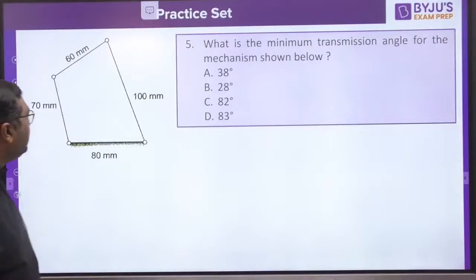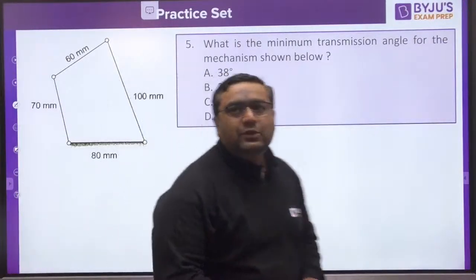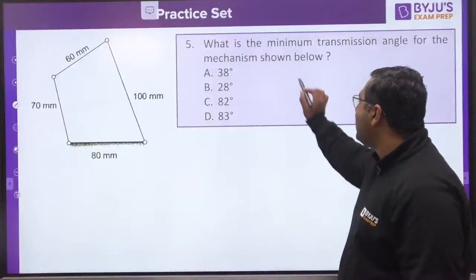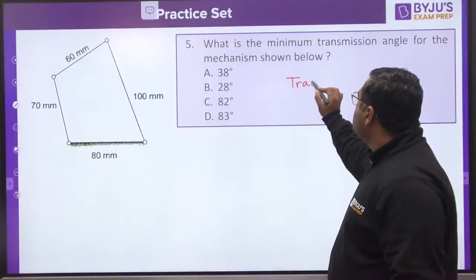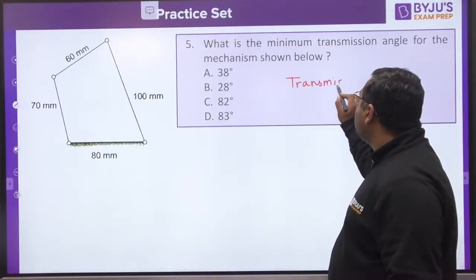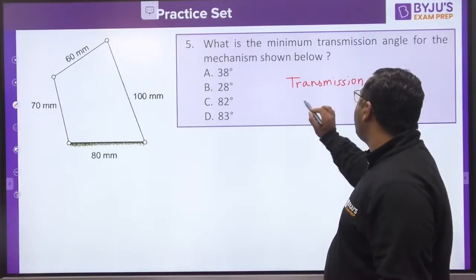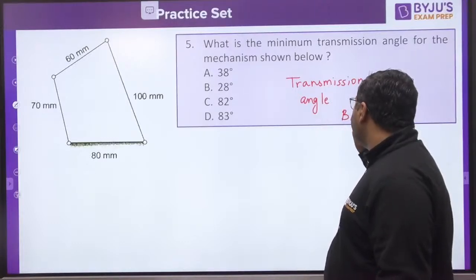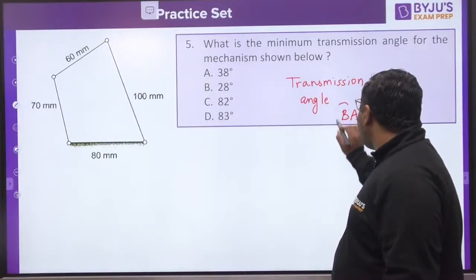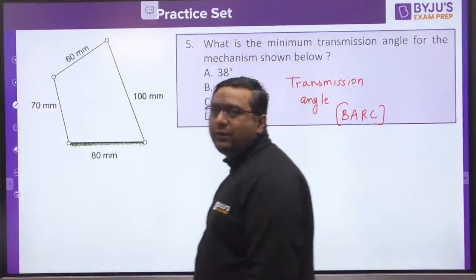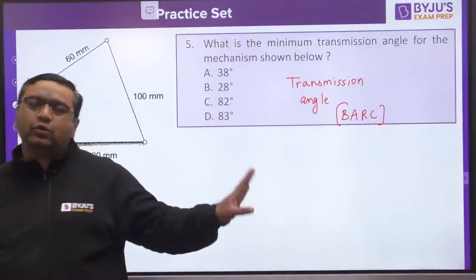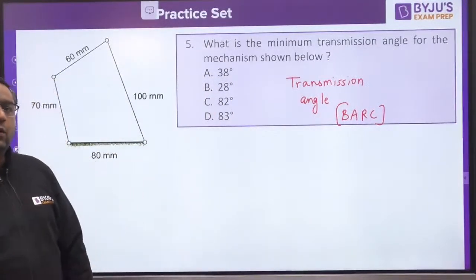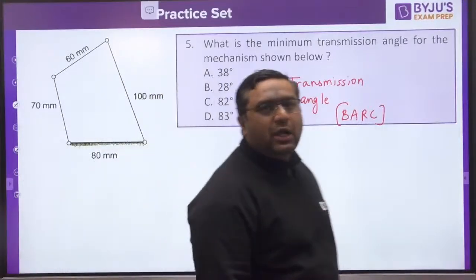Once again, this question is basically from the transmission angle. So if I am putting transmission angle question more, it means the chances are more that you would be getting a question from this topic. Once again, this is a BARC type. BARC type is also very much similar to that of GATE type as well. Okay, guys, solve this question now.